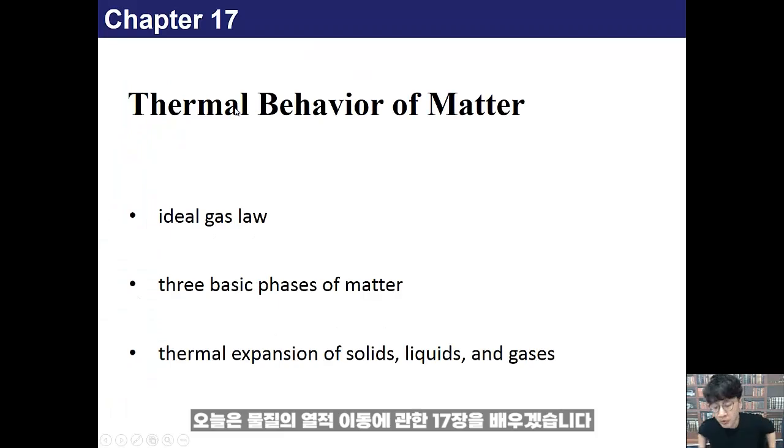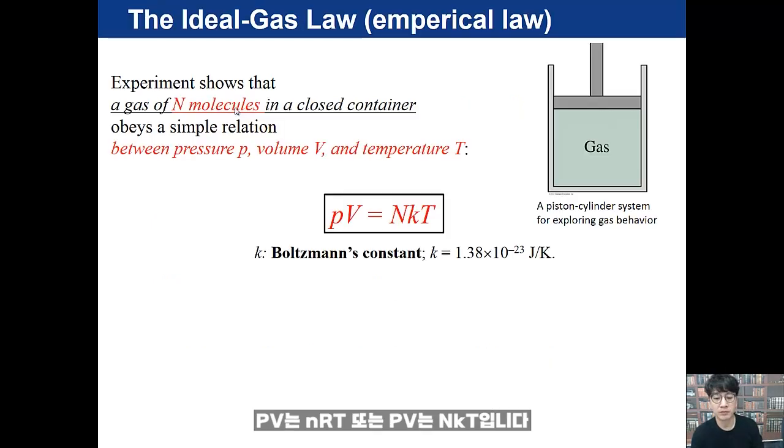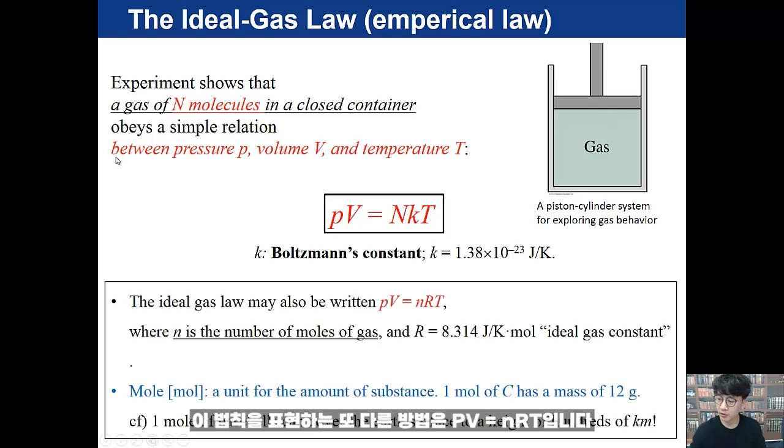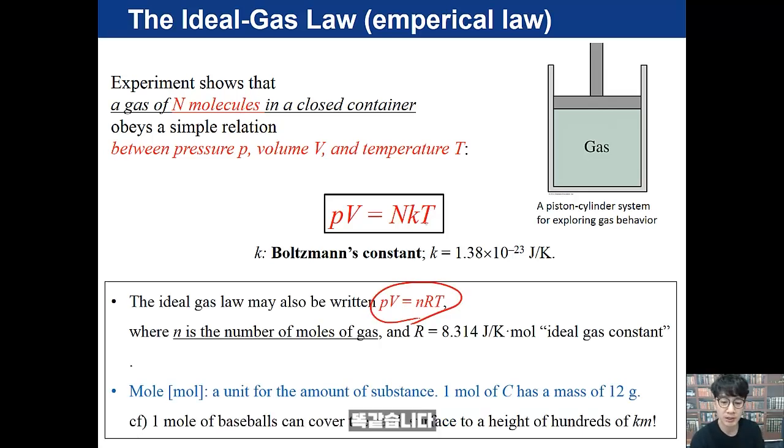Hi, today we will learn chapter 17, which is on thermal behavior of matter. PV equals nRT, or PV equals NkT. Here k is Boltzmann's constant. Another way to express this law is PV equals nRT, the same thing. Here n is moles, so the unit is different. And k over R is the conversion to moles.